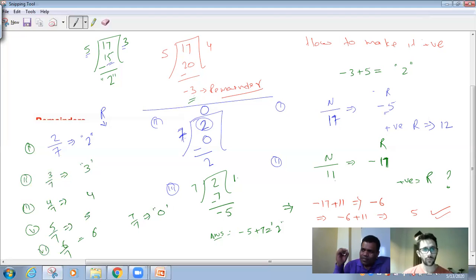So basically what we need to learn from here is, listen carefully, if the dividend is lesser than divisor, dividend itself will be the remainder, isn't it? This number is called dividend, right? And if dividend is less than divisor, dividend itself will be the remainder. Okay. So I close this.